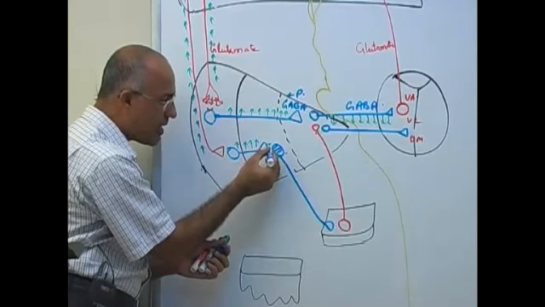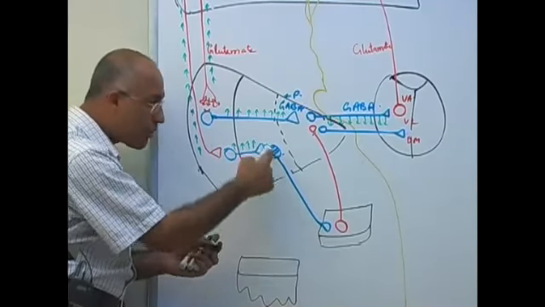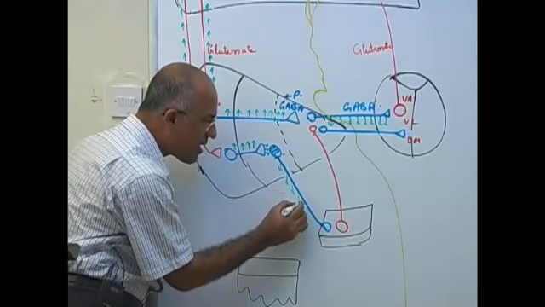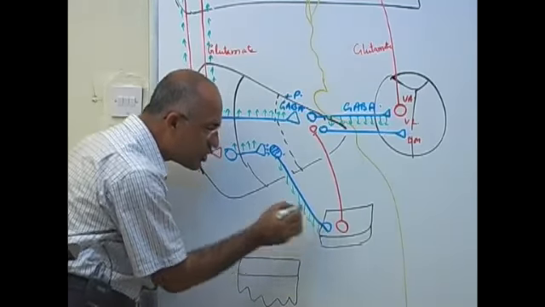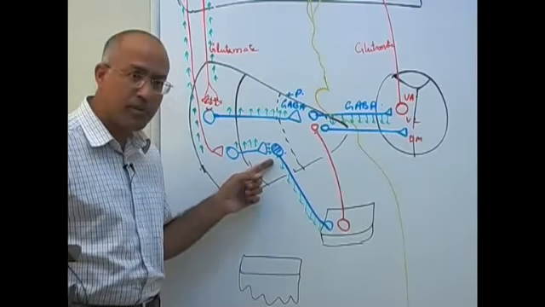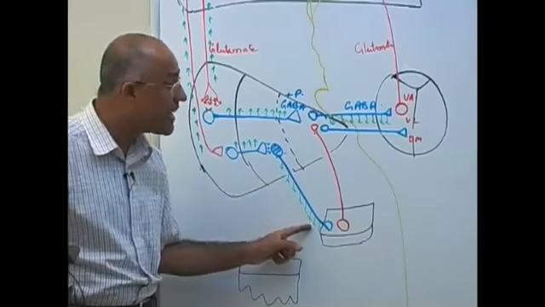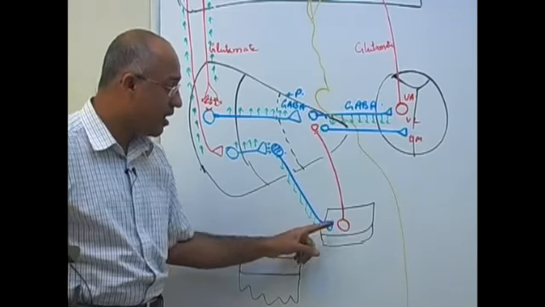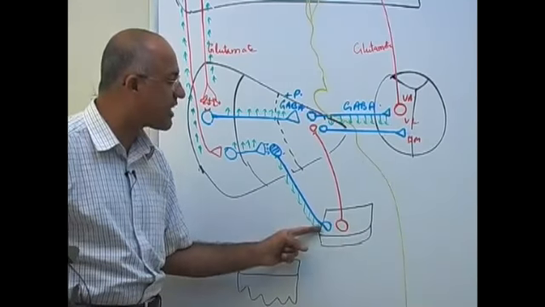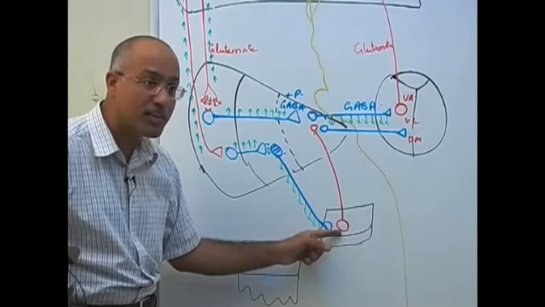These neurons will release GABA. When GABA is released, what will happen to the activity of this neuron? It will be inhibited. So we can say activity in this neuron is less. When activity is less in this neuron, which is globus pallidus externus to subthalamus, it is releasing less GABA on these neurons. When it is releasing less GABA, it means this is less inhibitory. Is that right? So it means this will be released from inhibition.